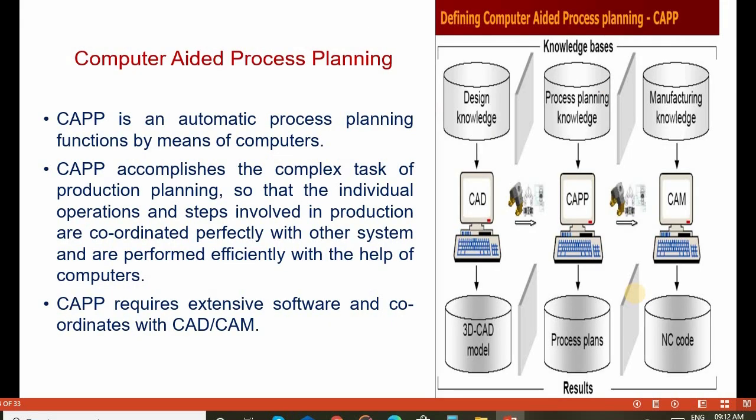Computer aided process planning is the automation of process planning functions by means of computers. By using computers, it integrates automatic process planning.